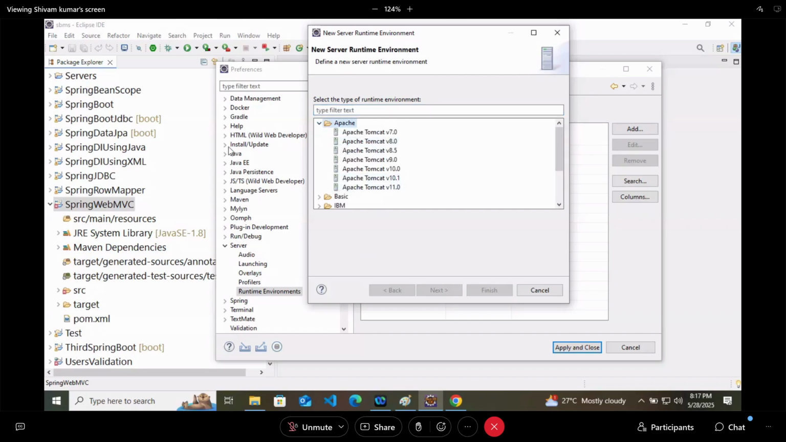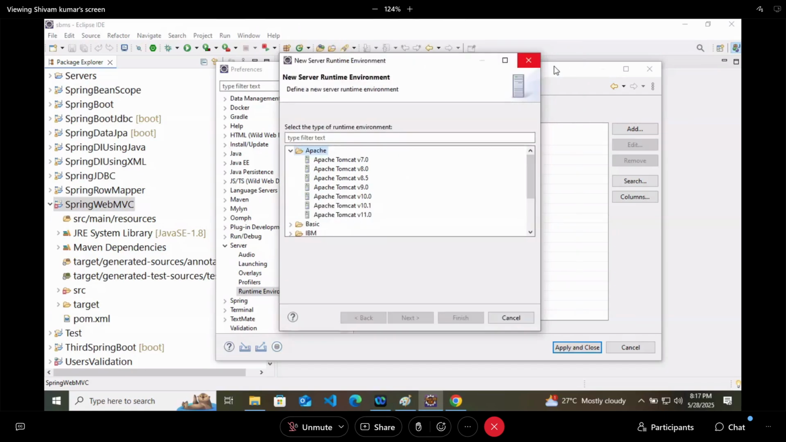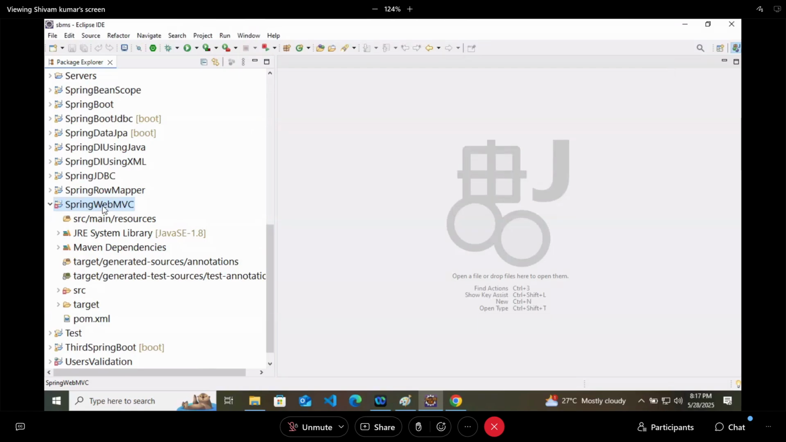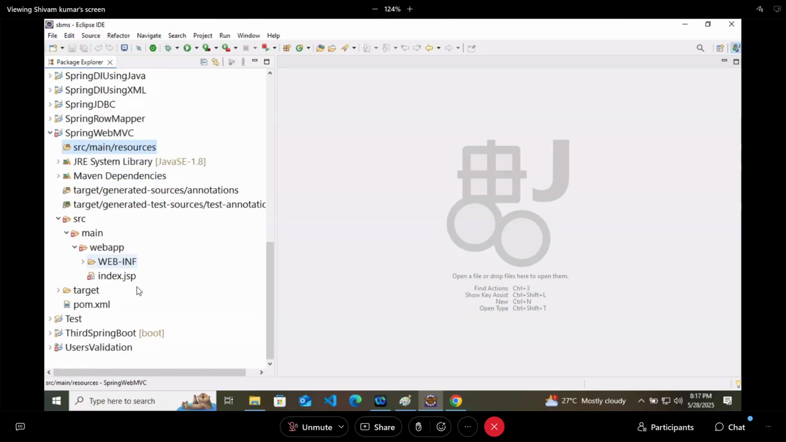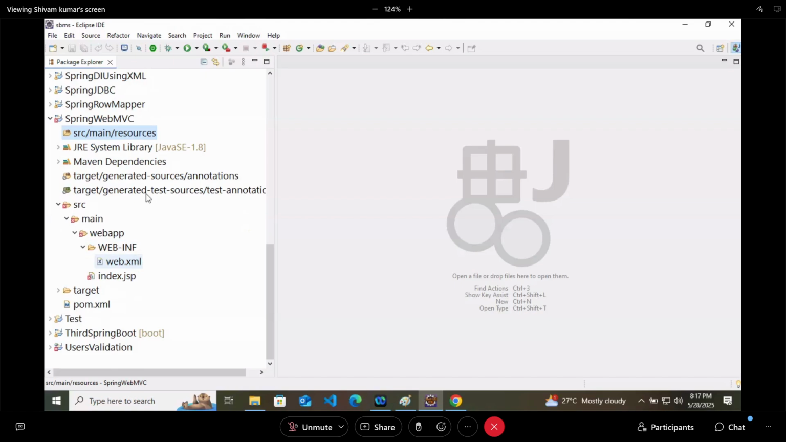Here, this is the architecture that you will get. SRC main resource you will get here. SRC main web app you will get here. And inside the web app, you will get WEB-INF. Inside WEB-INF, you will get web.xml file and index.jsp file. Here you will not get index.html file. By default, you will get index.jsp only. Now this index.jsp is giving you some error.